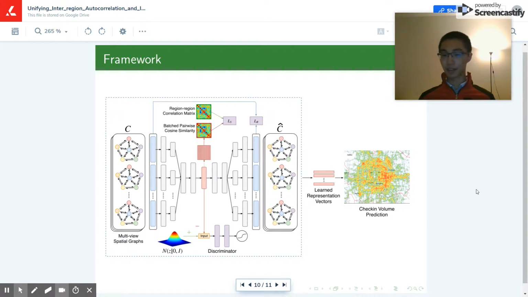And then we evaluate our framework with an application that predicts check-in volume using learned representation vectors.